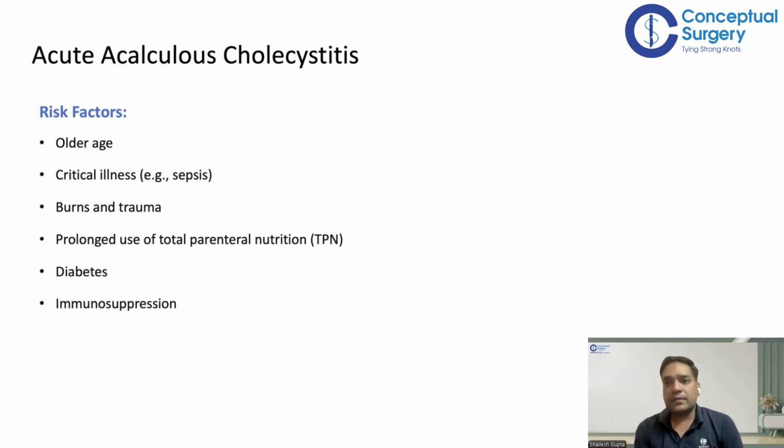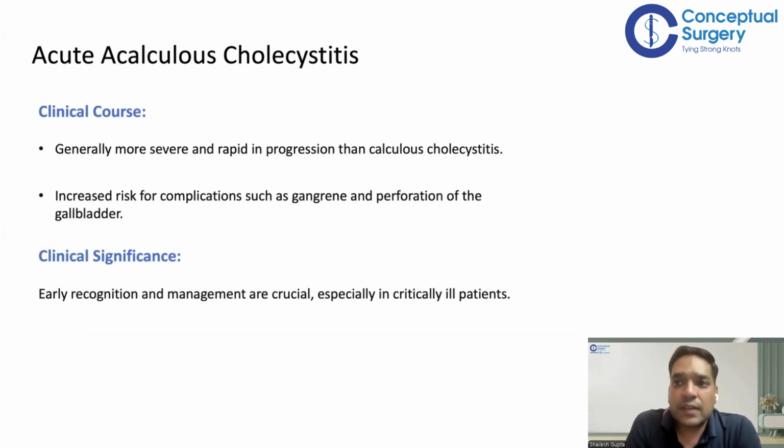Okay, same in diabetes. In diabetes also there is some kind of neuropathy which leads to a contracted gallbladder, and immunosuppression. So these are the conditions in which patients are more prone to develop acute acalculous cholecystitis, right? So clinical course, guys, this is a very important slide, both of you. Just remember that acute acalculous cholecystitis is much more severe, much more rapid than calculous cholecystitis. Okay, we have to remember this, it is very important. That is why you need to be more cautious with these patients.